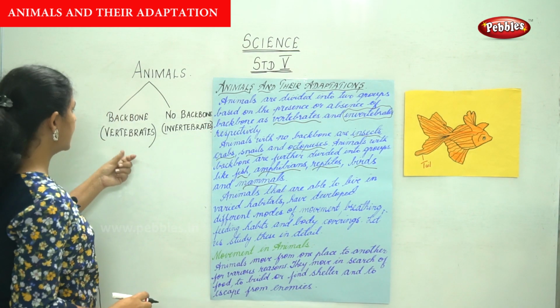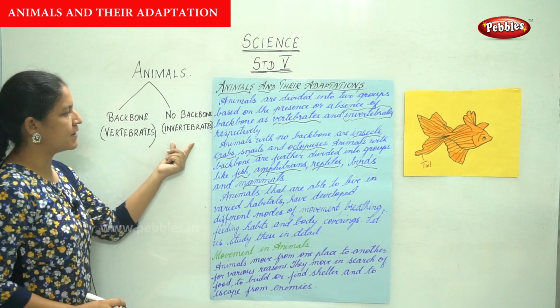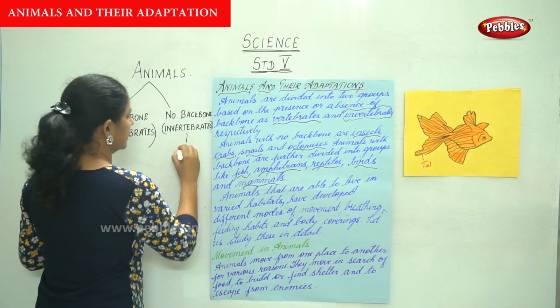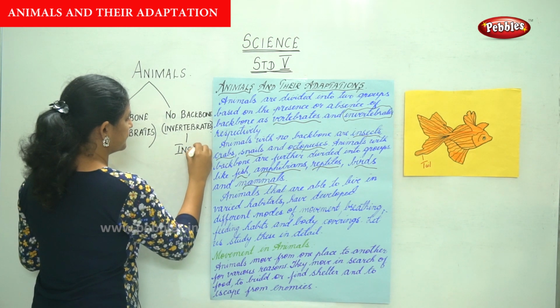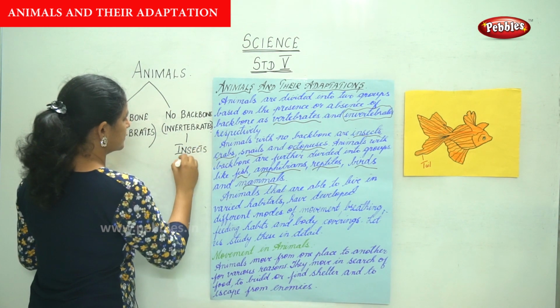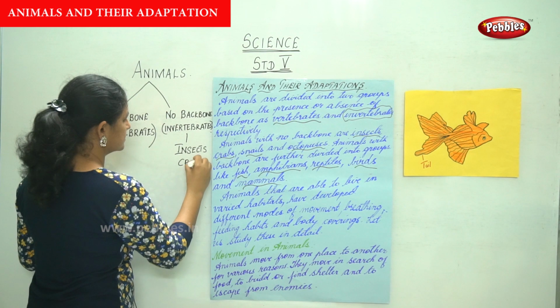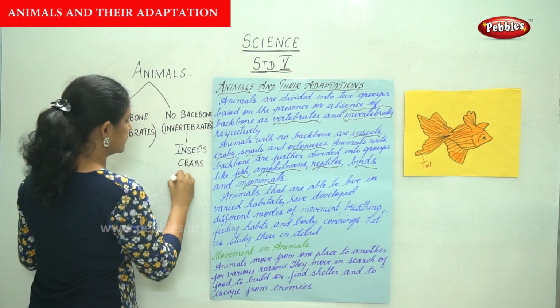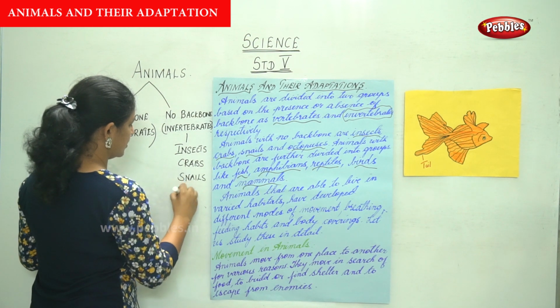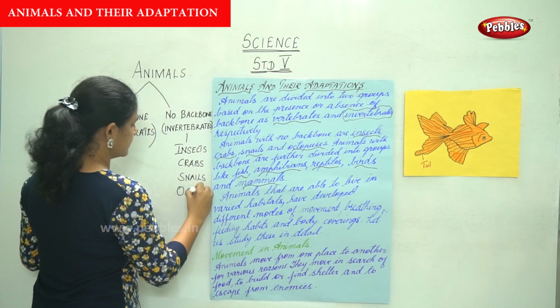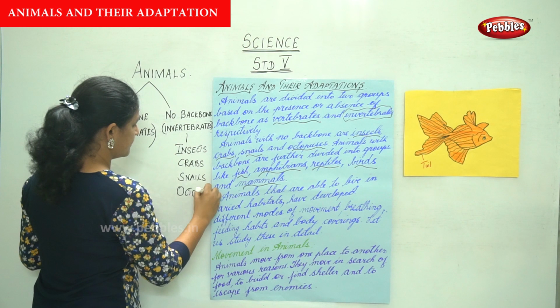And animals with no backbone are your insects, crabs, snails, and your octopuses. So these are examples of animals with no backbones.